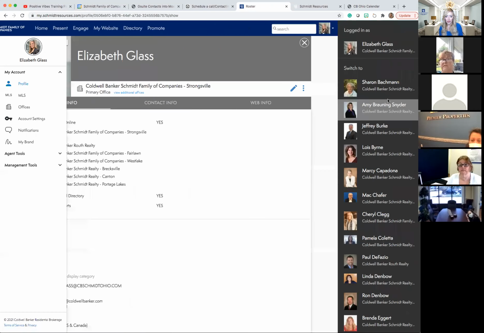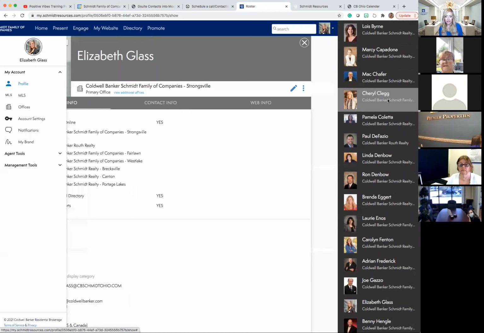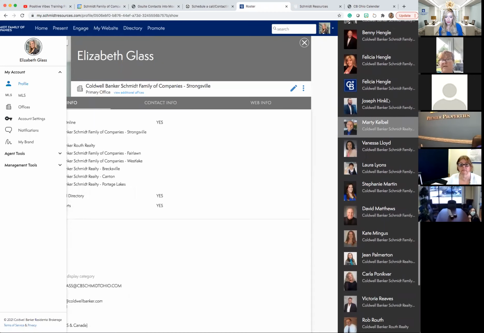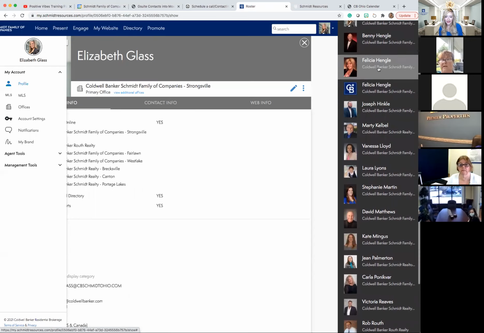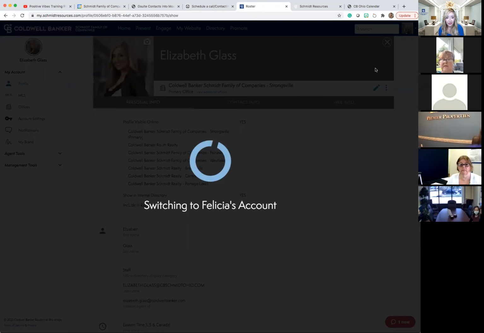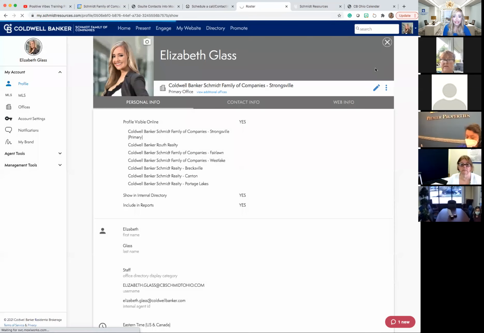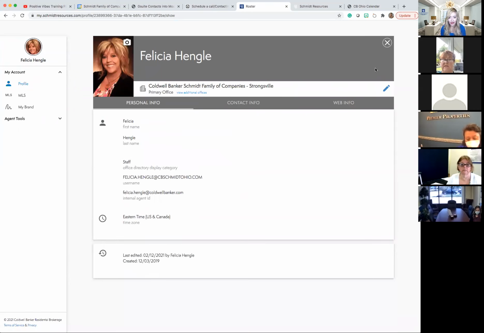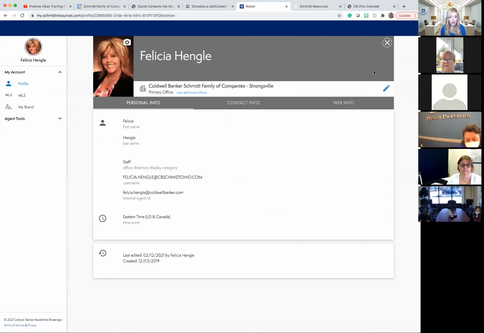I can switch users. So these are the people right now that I have assisted on their sites, and I've helped them with it. So let's take a quick peek. I'm going to open Felicia because I know she won't care. It definitely is a great tool because it's literally taking me into her Moxi account itself, right? But she didn't have to give me her password, so I don't have access to her password. I also don't have access to pulling out anything to keep for the company, like contacts or anything like that. So you have all of your privacy. We just get in enough to be able to help.